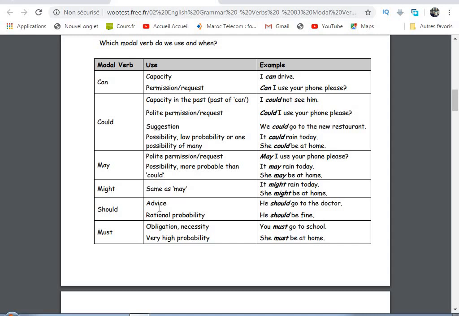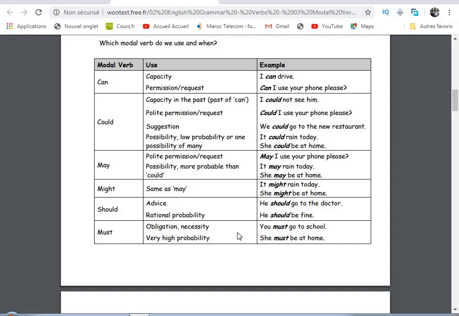Should. An advice, you can say he should go to the doctor. You are giving an advice here. A rational probability, he should be fine. Okay, you're giving a probability, but it is more likely that he should be fine right now. Must, obligation, you must do.